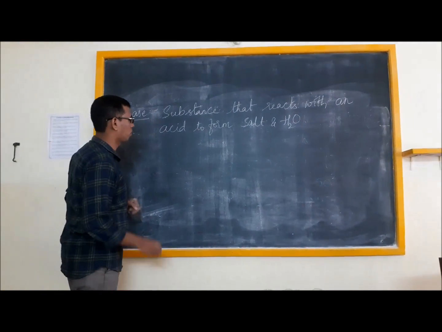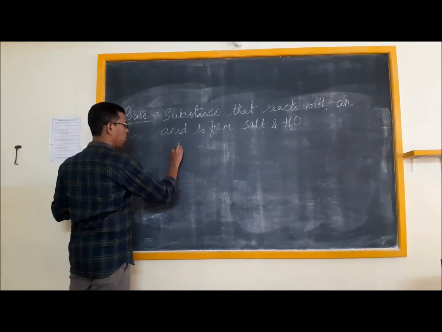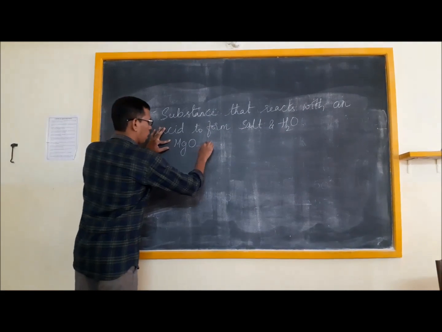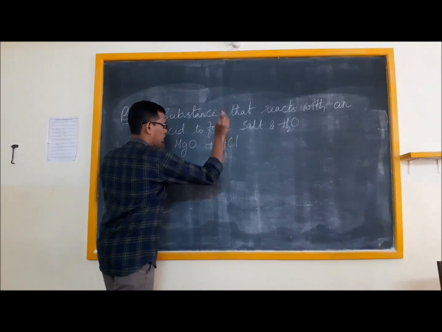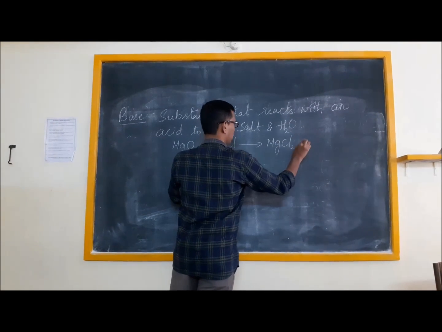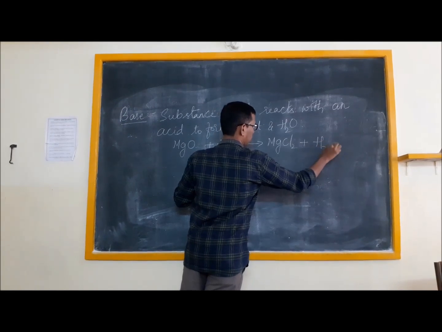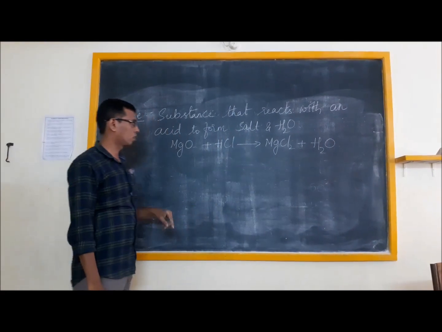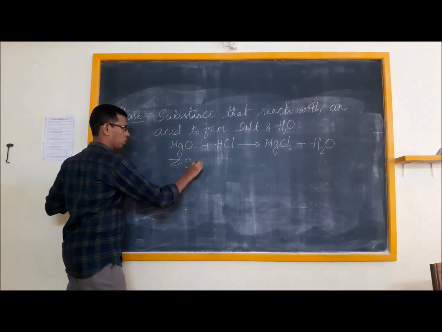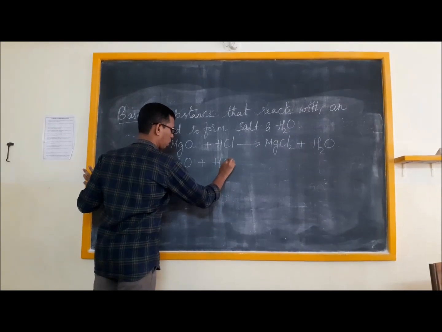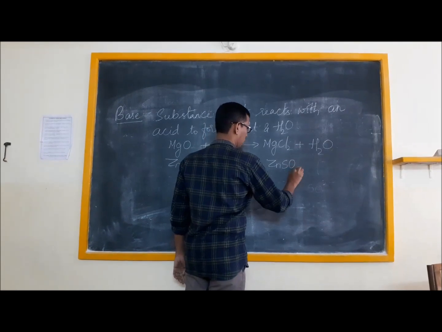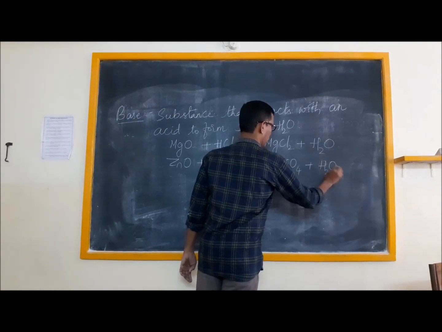So, for example, say MgO. Now, this can react with an acid like HCl and form MgCl2 plus H2O. Or say ZnO with say H2SO4. This can form ZnSO4 plus H2O.